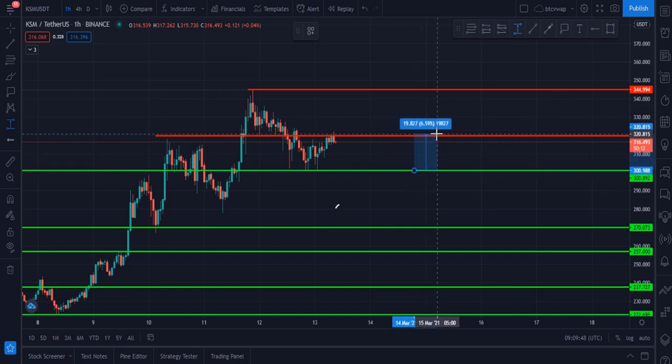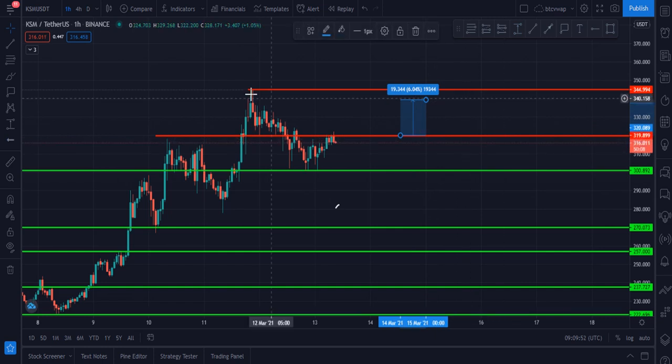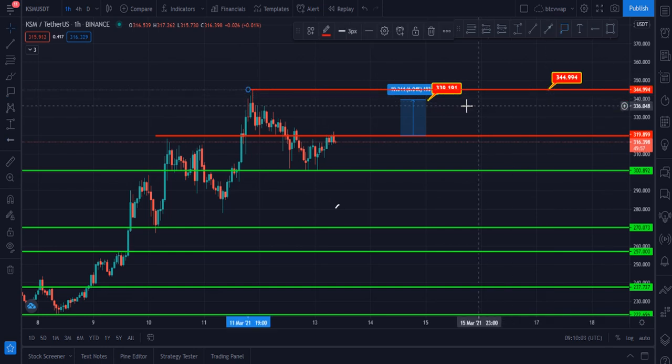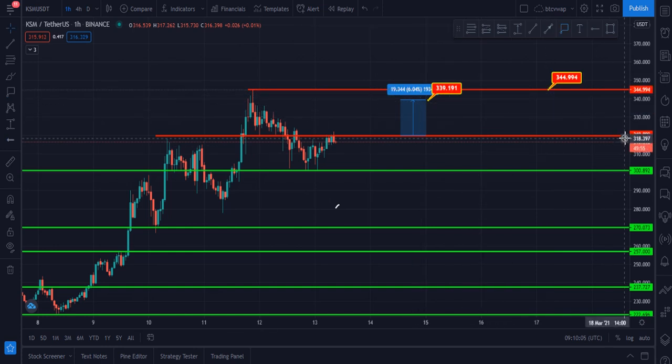Our first target according to the pattern should be this, and Kusama should hit $339. This is our first target, and our second target will be this zone, and after that 344. These are two targets for the Kusama right now.